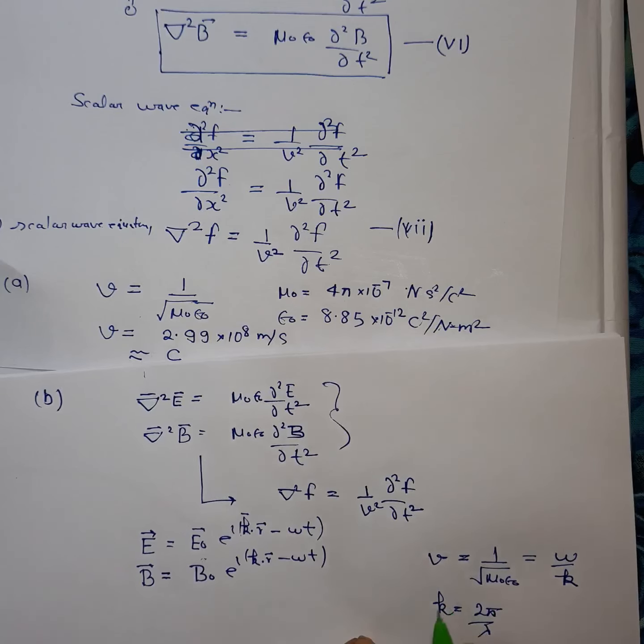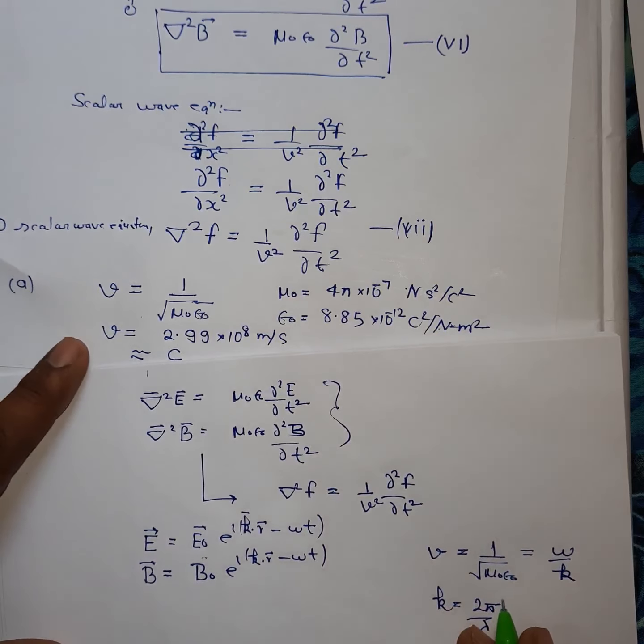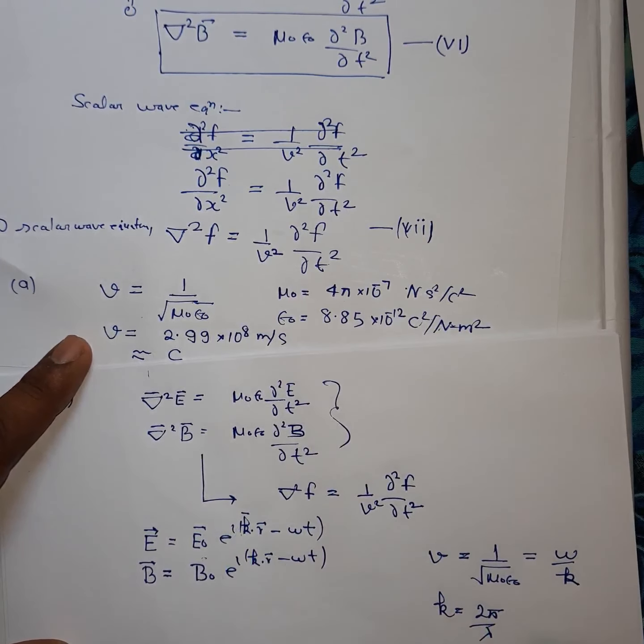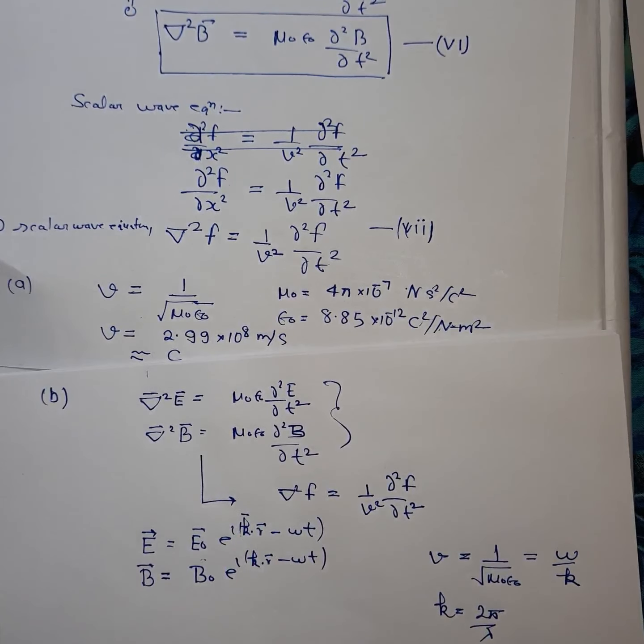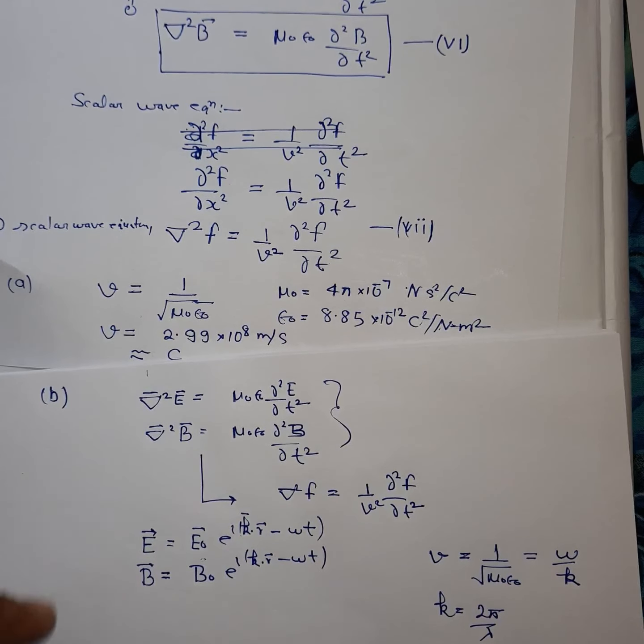So k is the wave propagation vector. It tells you the direction in which the wave is propagating.